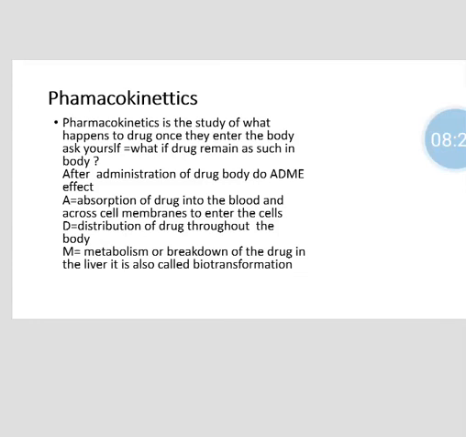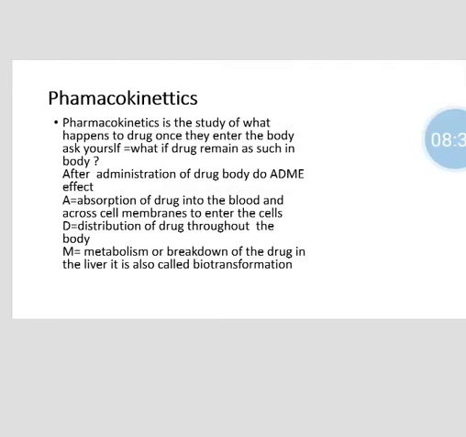Absorption is the entry of the drug into the blood and across the cell membrane to enter the cell. Distribution is the spread of the drug throughout the body. Metabolism is the breakdown of the drug. Metabolism is also called biotransformation. Metabolism occurs in the liver.